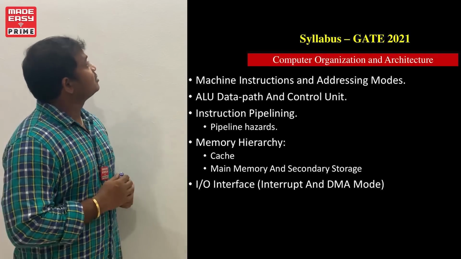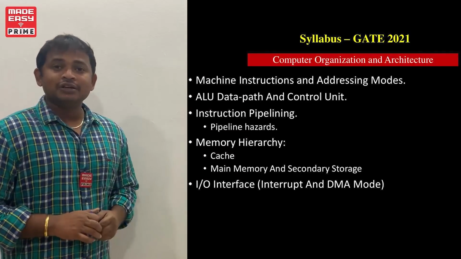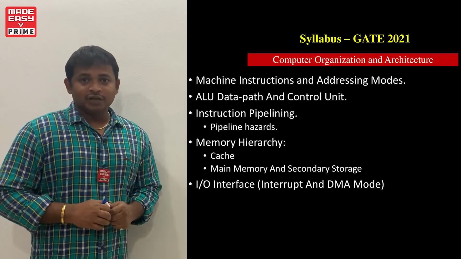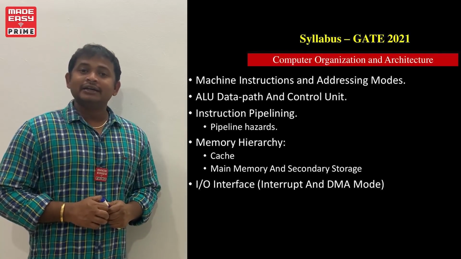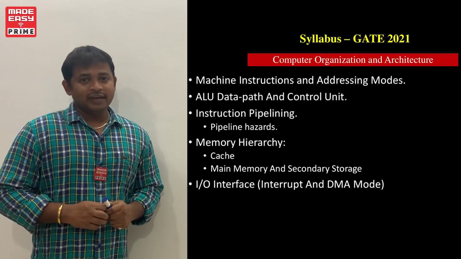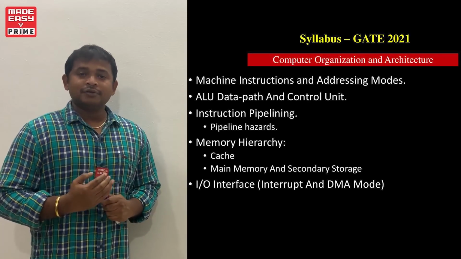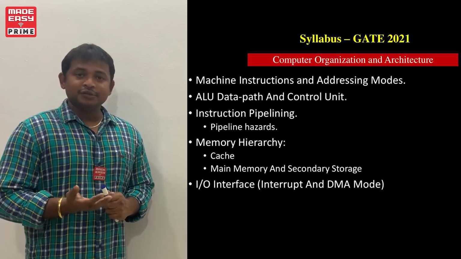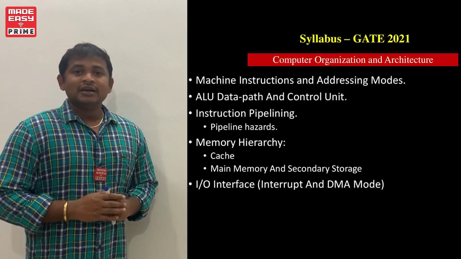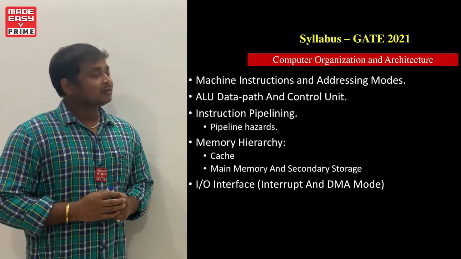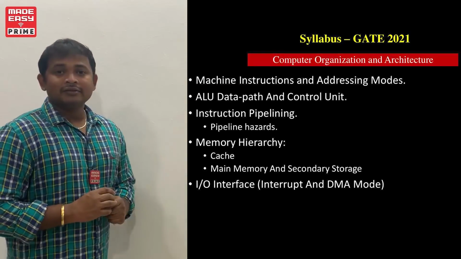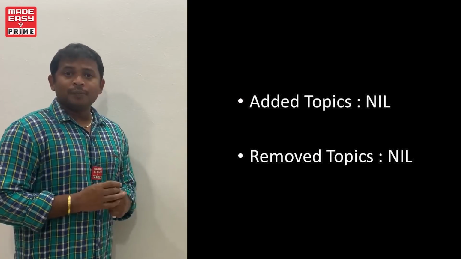This is the syllabus given in GATE 2021 with respect to the computer organization and architecture subject. When we compare the 2021 revised new syllabus with the old syllabus, added topics are nil, and removed topics are nil.